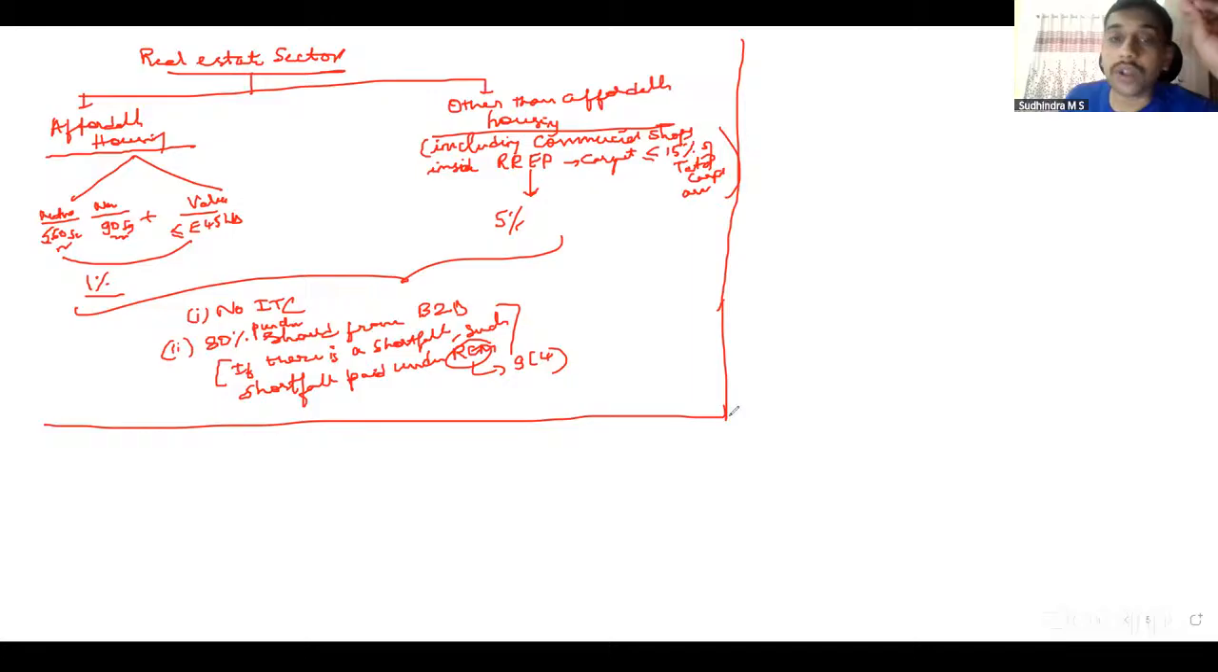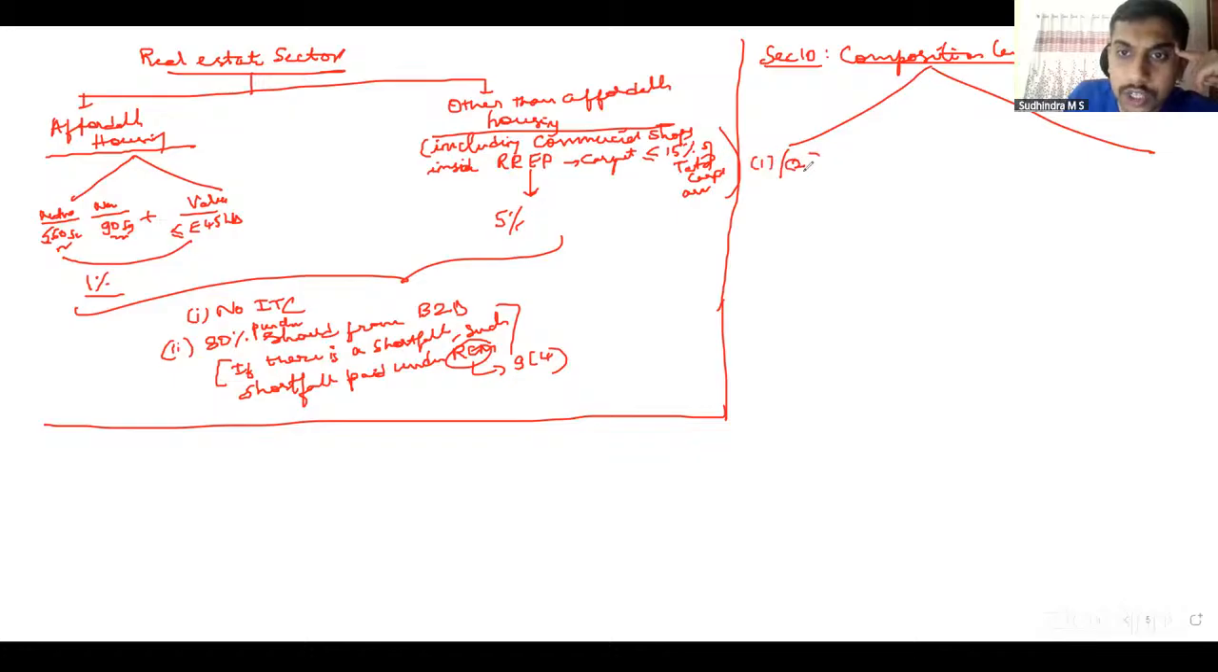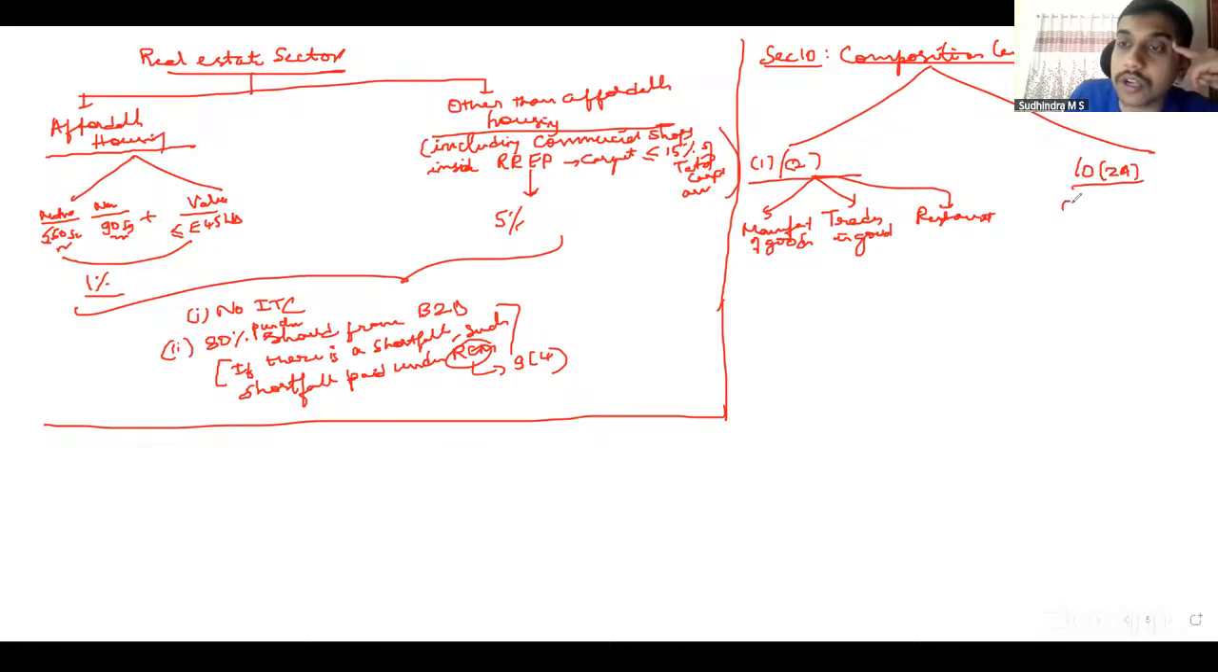In that chapter, we had one more section, section 10, composition levy. In relation to composition levy, what did we discuss? We had two discussions there, subsection 1 and subsection 2. Subsection 1 is applicable for manufacturers of goods. Subsection 2 is for others, that is traders in goods and restaurant service. Whereas 10.2a is applicable to other services, basically other than 10.1 and 10.2.